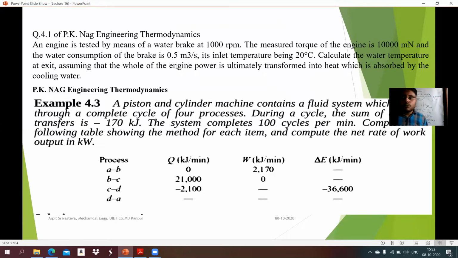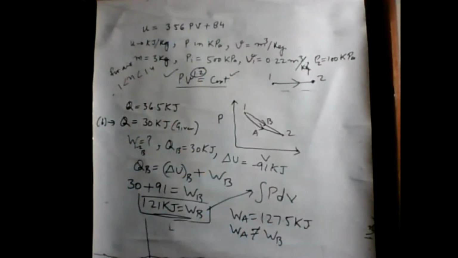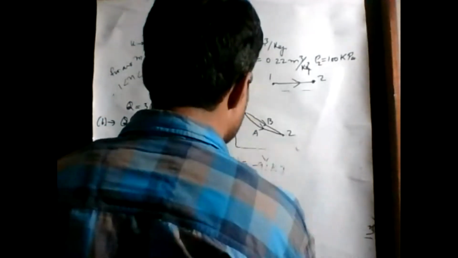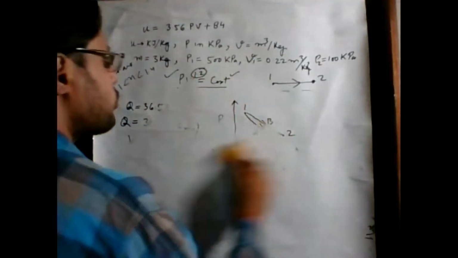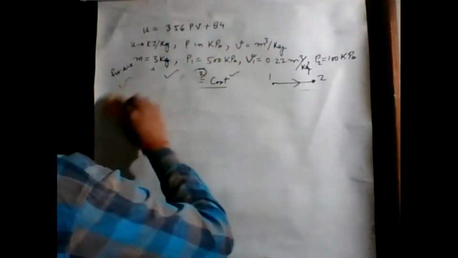Before solving this problem, firstly, we have to understand what this water brake hydraulic dynamometer is. Okay, what is this device? What is its working? What is the water brake dynamometer's role inside the IC engine?